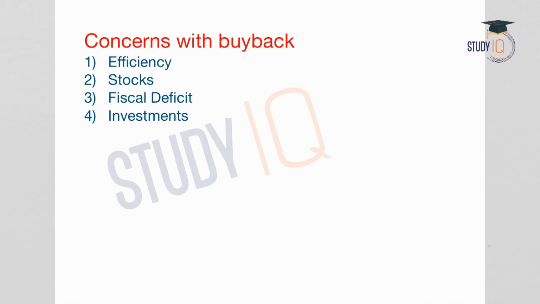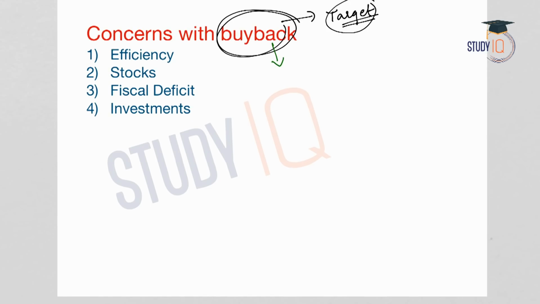Now, let us understand what are the concerns with the buyback. That is, even though the government is able to meet the target, what are the concerns with the mode of disinvestment? Now, here we have already seen what the mode of disinvestment is. The government is planning to disinvest from the PSUs by way of buyback of shares. And who will buy these shares? The PSUs themselves. What are the concerns in such a mode of buyback or disinvestment?